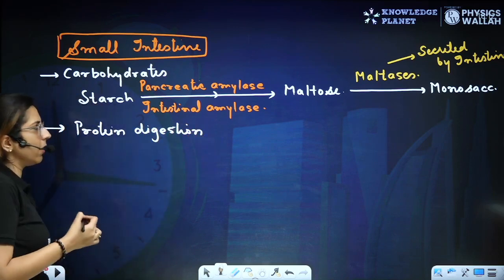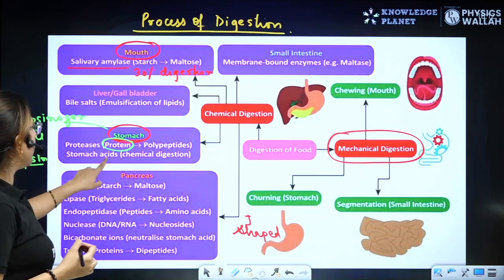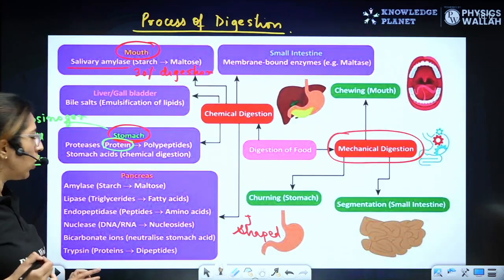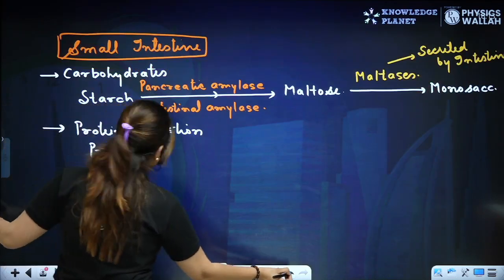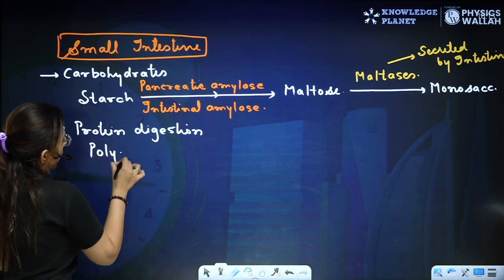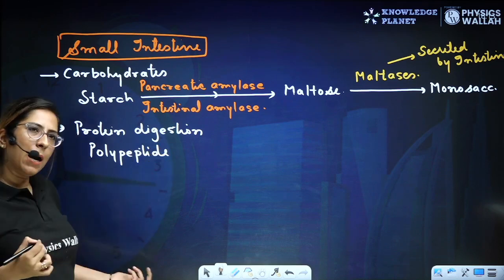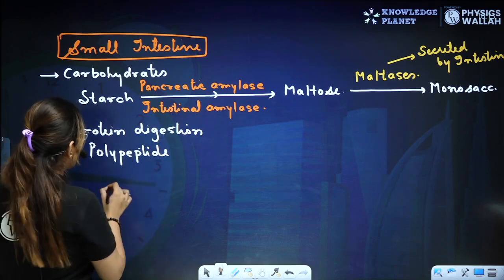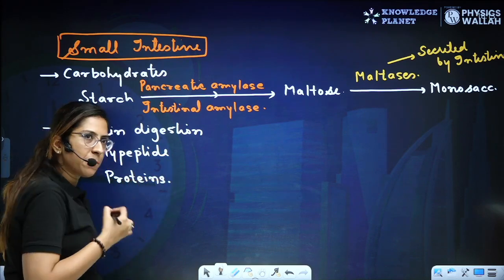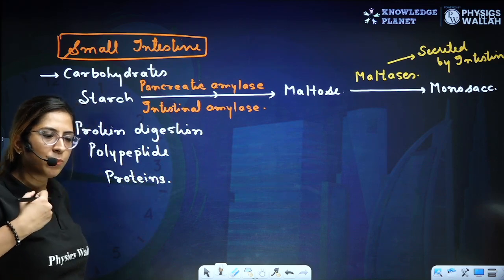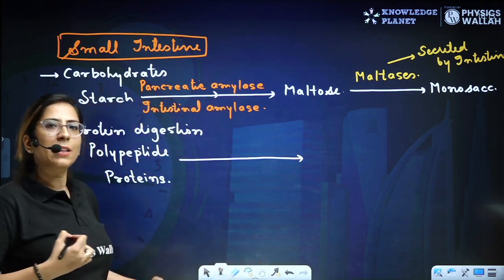In a short way, listen very carefully. Listen to this point. Now, look at this slide. Here we talked about the proteins. They are converted into the polypeptides, right? So, we have polypeptides in the small intestine. But we will be having some proteins also. In a stepwise manner, they will be broken down into the amino acid.